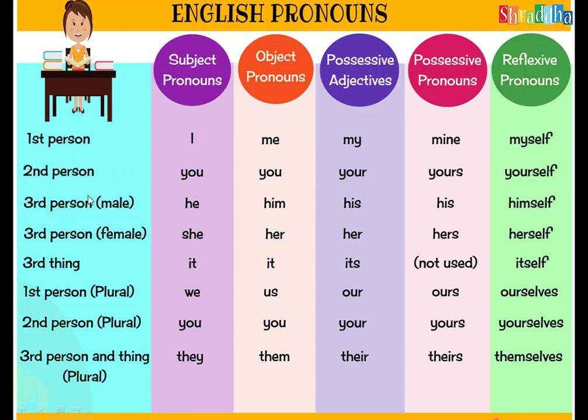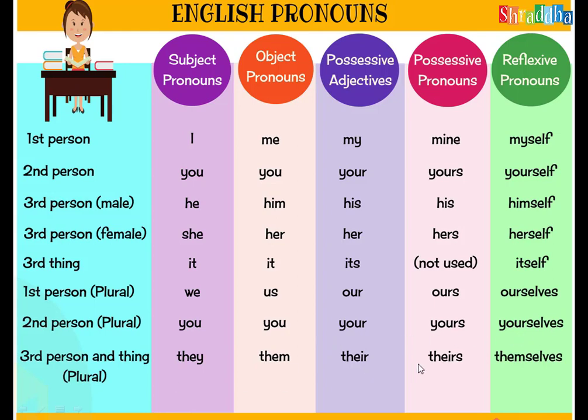In the same way, second person, third person and third person plural, male, female, all this we have to check. He, him, his, himself. She, her, hers, herself. It, its, and itself. We, us, our, ours, ourselves. You, your, yours, yourselves.